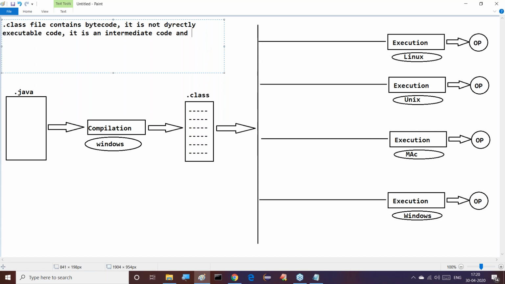The other point is that it is not representing any operating system representations, including Windows representations.